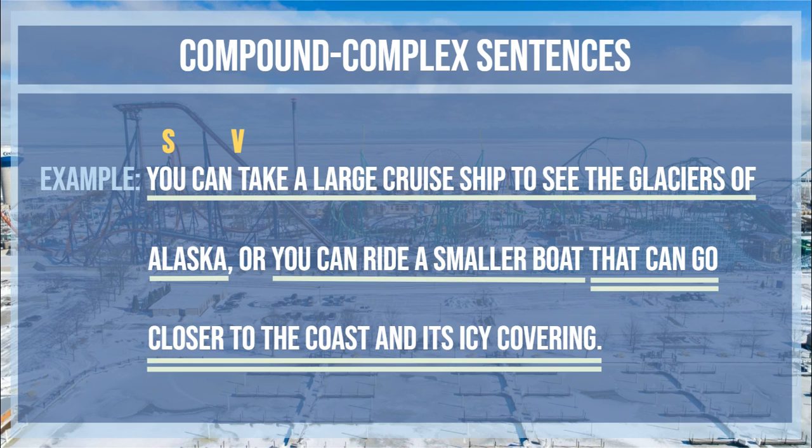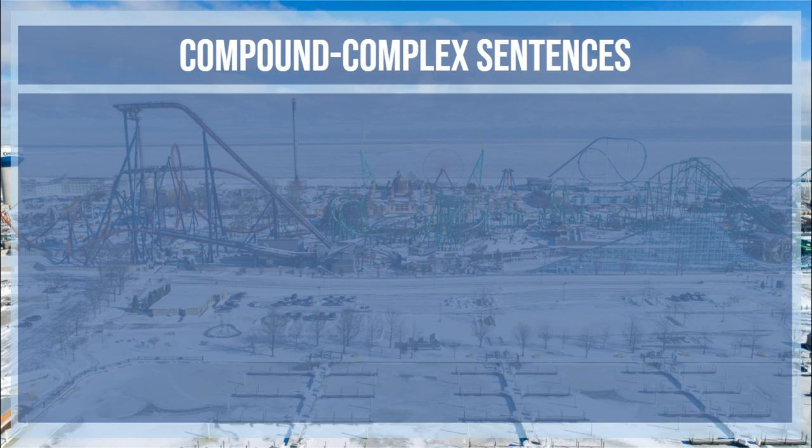And then we look after the conjunction. You can ride in a smaller boat. Our subject, once again, just like the first one, is you, and the verbs that go along with it, can ride, a verb phrase, a helping verb, and an action verb. Compound complex sentence with an adjective clause.